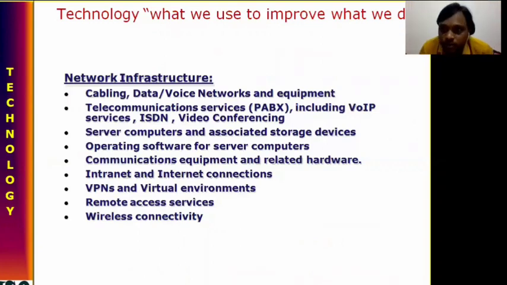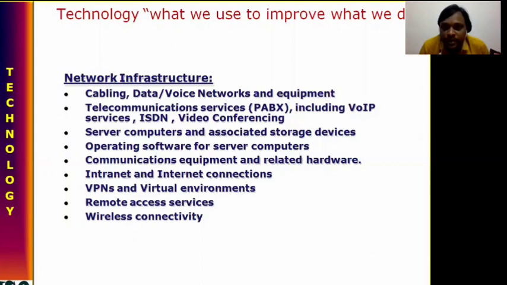Next, the technology. When we come to technology, what we are going to use and what we need to improve will be the concern. Suppose we take an example: network infrastructure. Suppose we're using cabling network, data network, voice network, and the respective equipment needs to be protected.